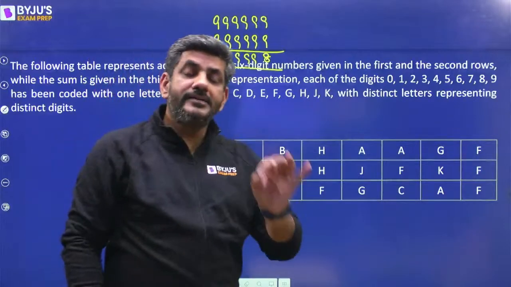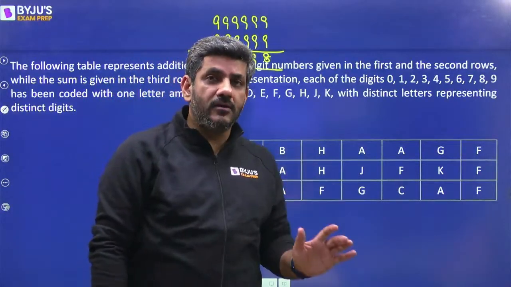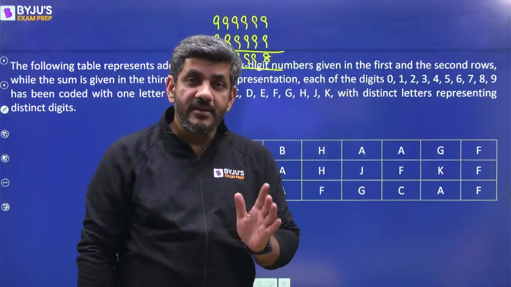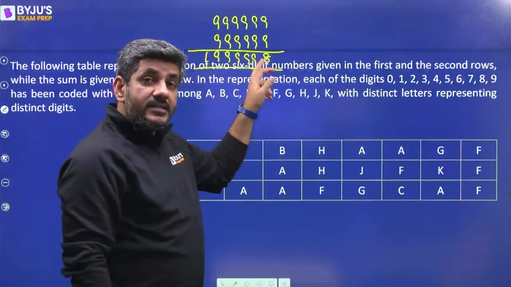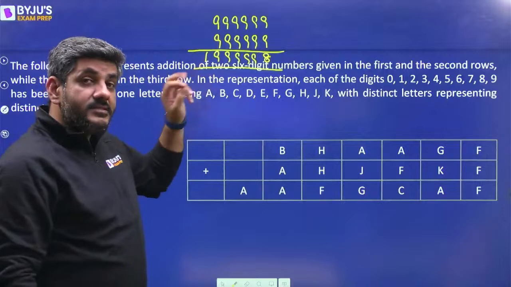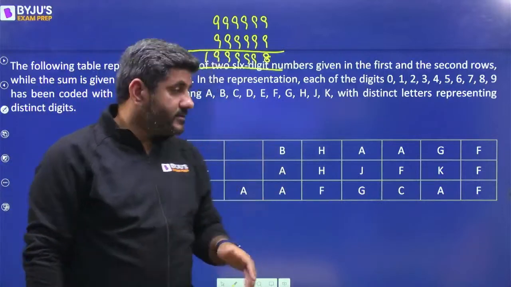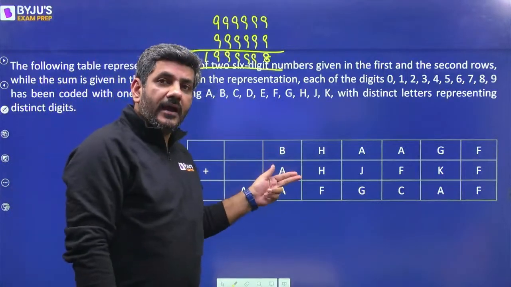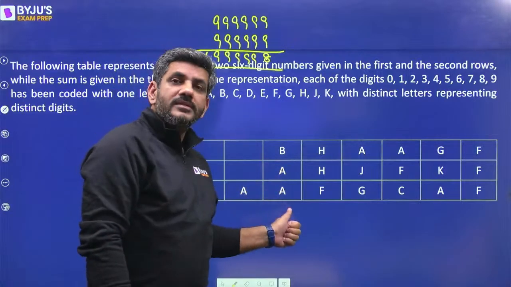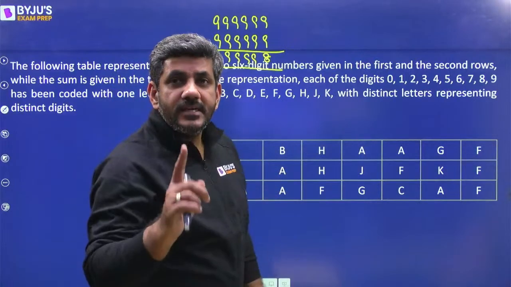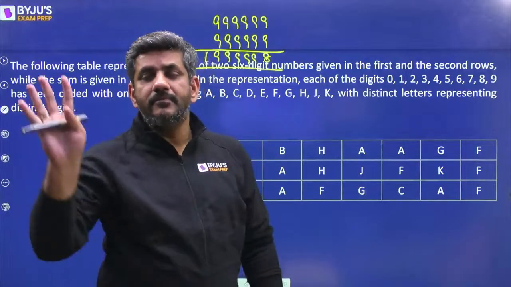अगर मैं दो largest 6-digit numbers को add करता हूं, and their sum comes out to be a 7-digit number, in that 7-digit number, the first digit is still 1. That means if two 6-digit numbers are added and their sum is coming out to be a 7-digit number, the first digit cannot be anything except 1.